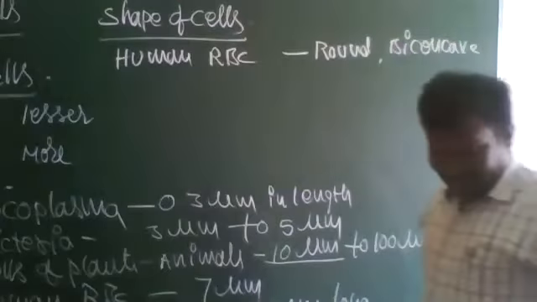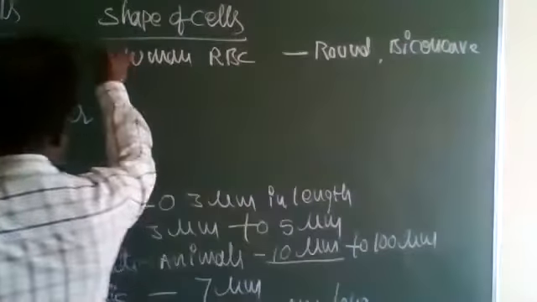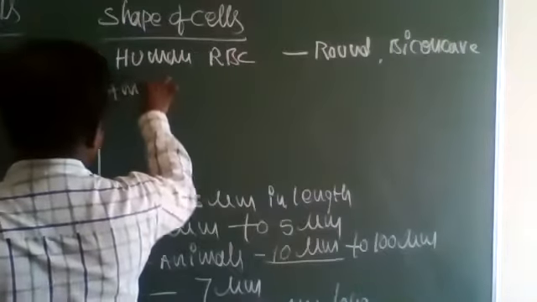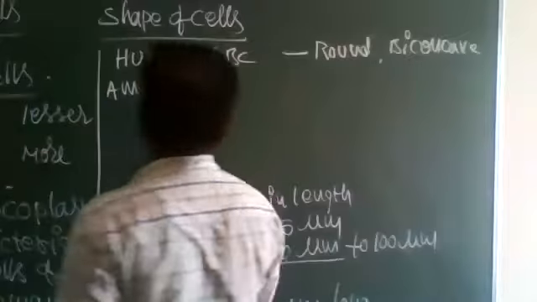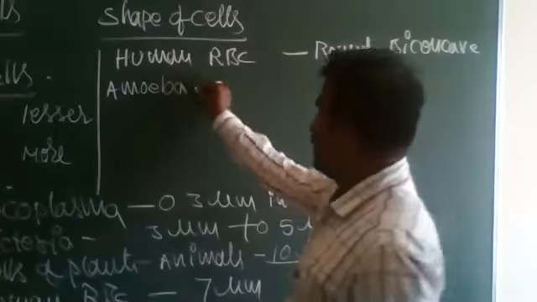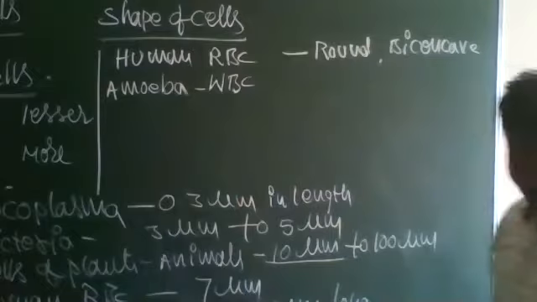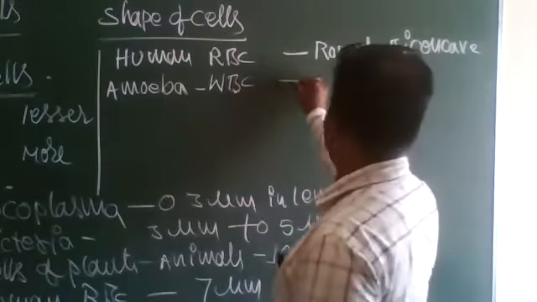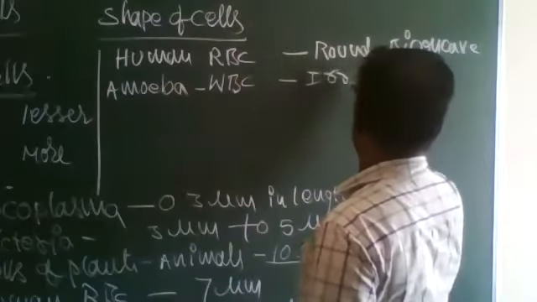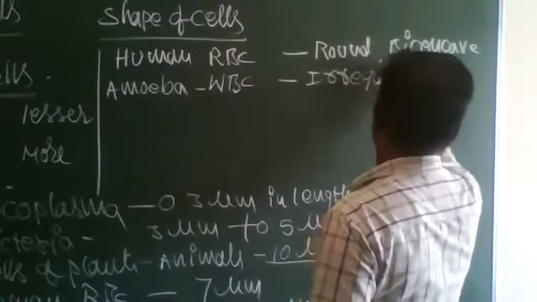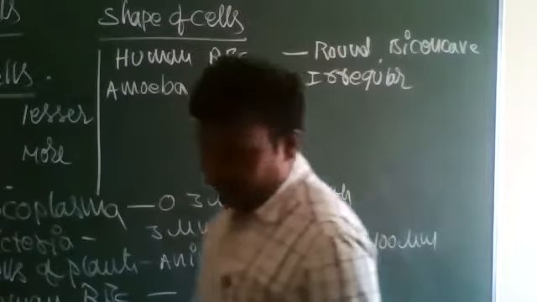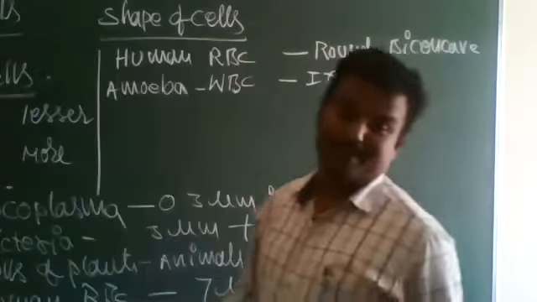That is one thing. Next, amoeba. In amoeba and white blood cells, the cell shape is irregular, with no particular shape.